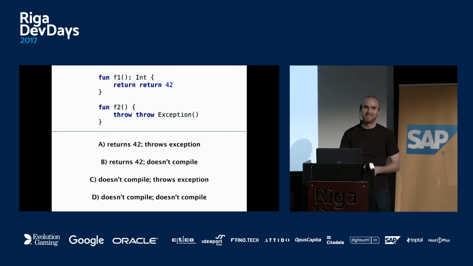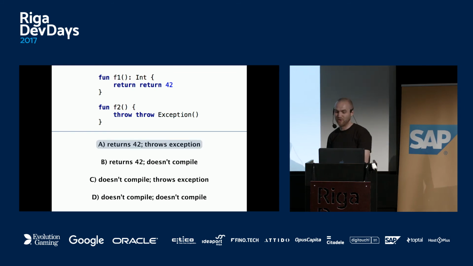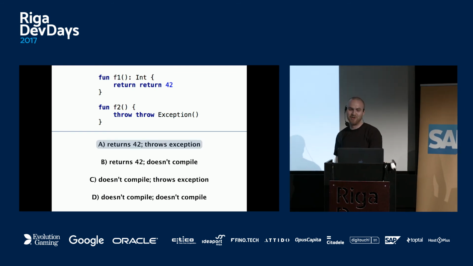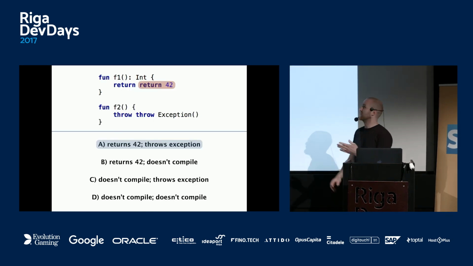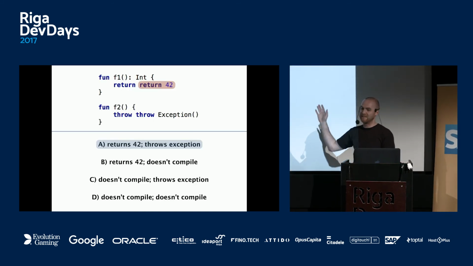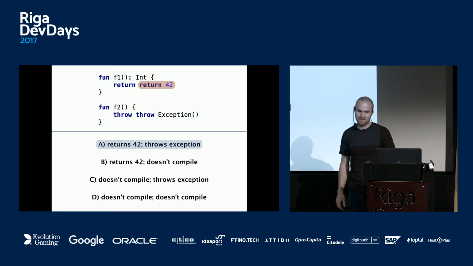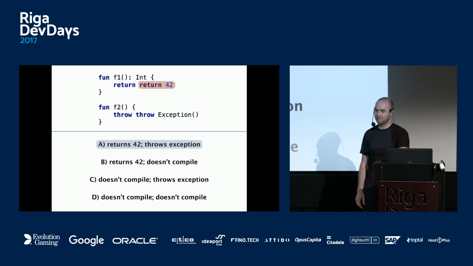Anyone wants to go? And it just works. Everything works. The reason for it is because there is nothing at the bottom of the hierarchy. Actually, the return type of return 42 is not an int. The return type is nothing, and so nothing is a subtype of int, so you can return nothing. And the same thing with throw exception.